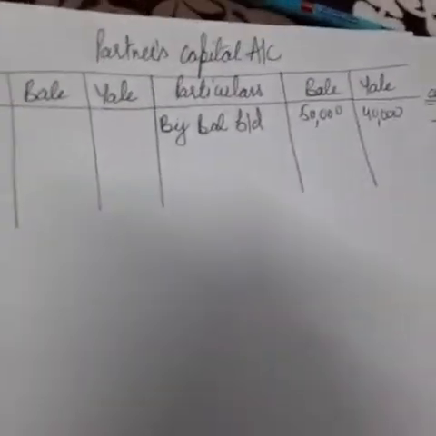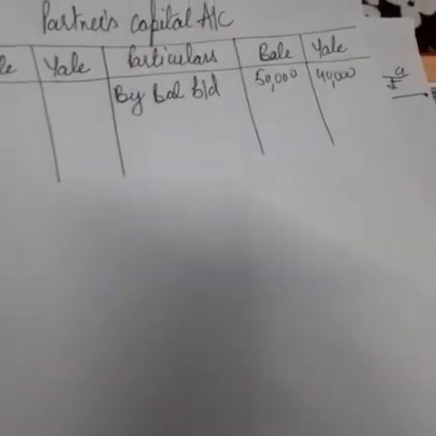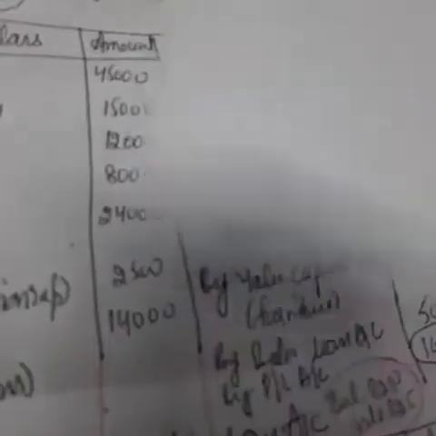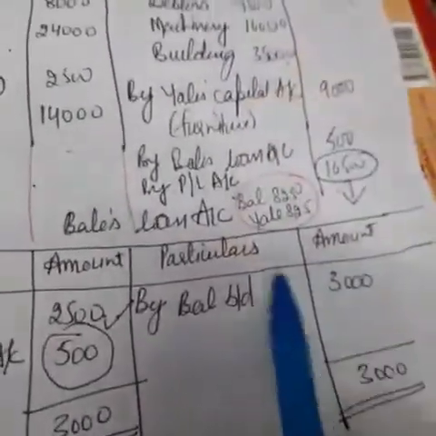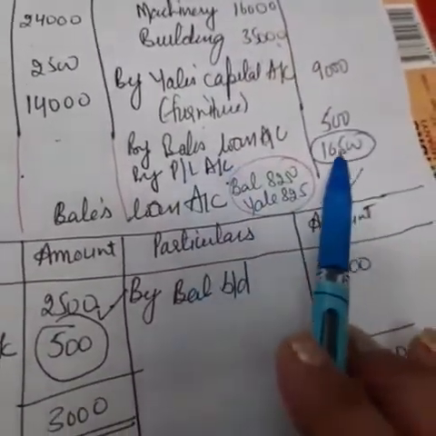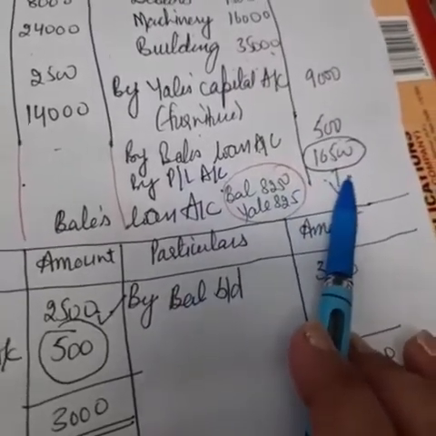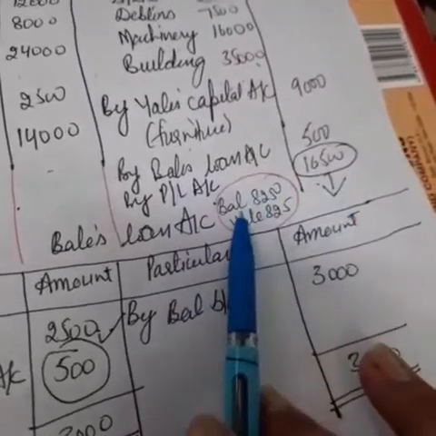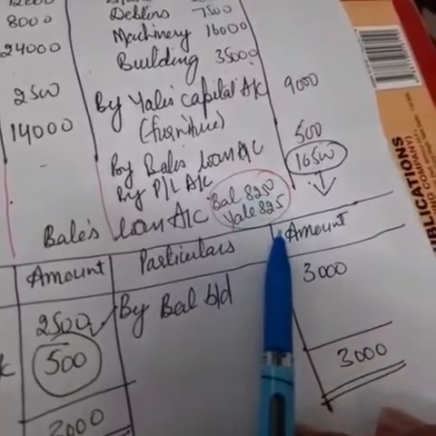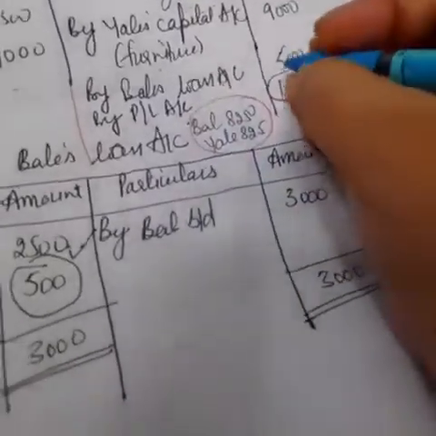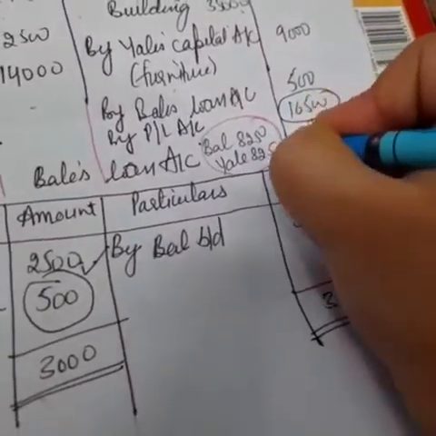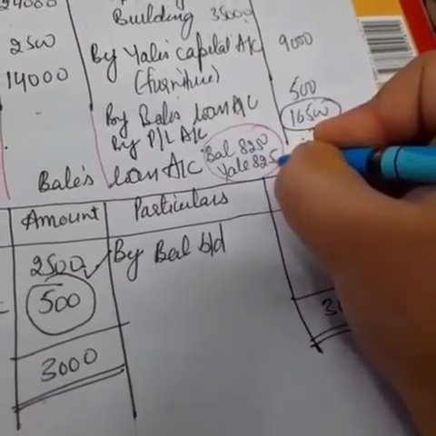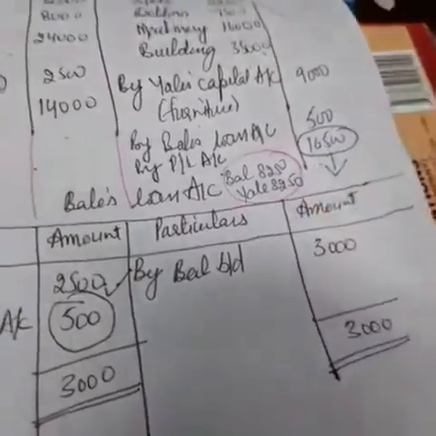Our next job is to perform the realization profit or loss. Now check what is there. The balance shows a loss of rupees 16,500, which is to be shared by Bail and Zale in equal ratio, means 1:1, right? Then 8,250 will be borne by Bail and 8,250 by Zale. Now we have to transfer the losses.